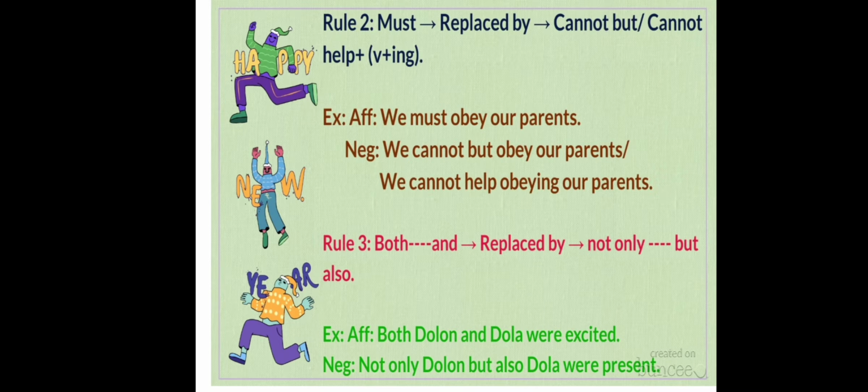Rule number 3: if you see that in an affirmative sentence both and is used, to transform this affirmative sentence into negative, you have to replace both and by not only but also. For example, both Dolon and Dola were excited. So in negative it will be: not only Dolon but also Dola were excited.